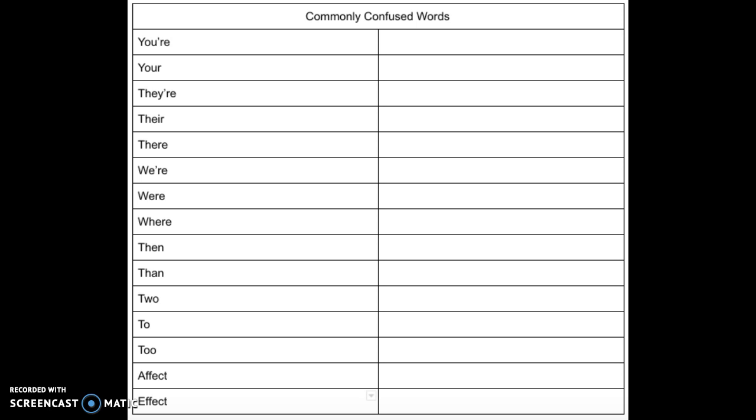The next one we have is their, T-H-E-I-R, which is similar to your, and this is when we're saying it belongs to them. So it is their basketball, it is their lunch, it is their homework.